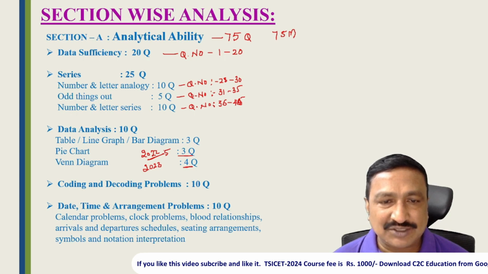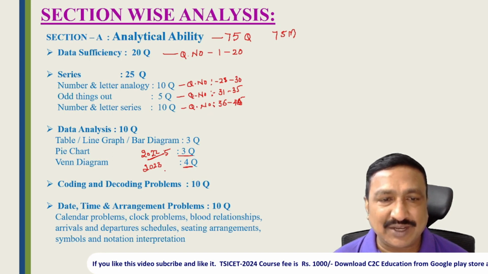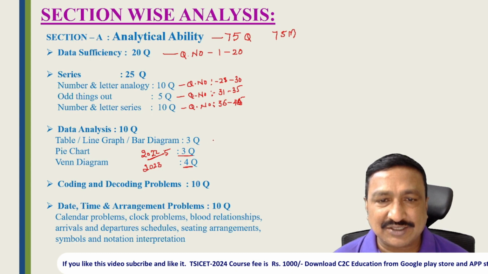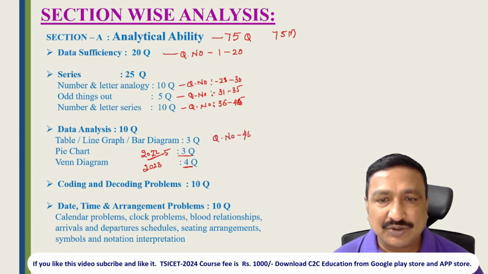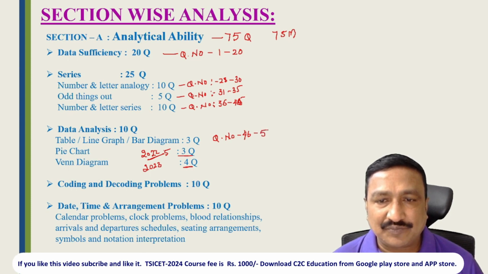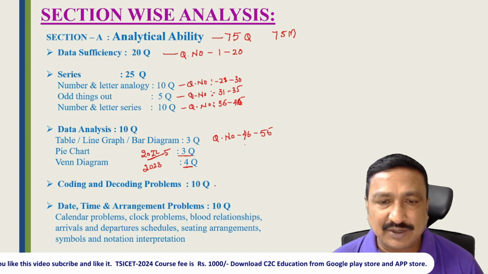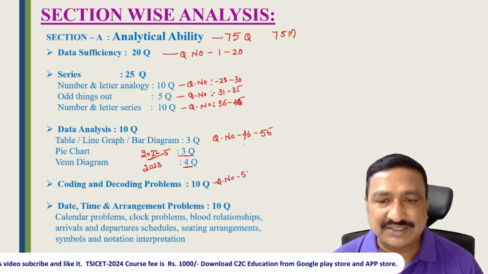So here 3 marks, here 4 marks, here 3 marks you can get, or here 3 marks, here 2 marks, here 5 marks, anything you can get. But data analysis is 10 questions. So this data analysis you can see from question number 46 to question number 55. And coding decoding 10 questions, we can see question number 56 to question number 65.